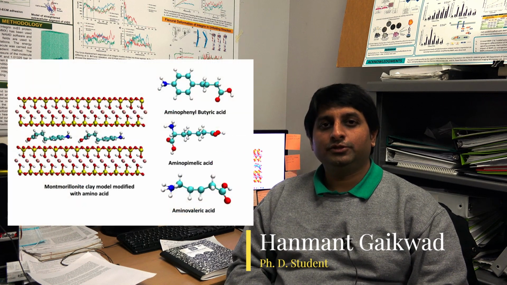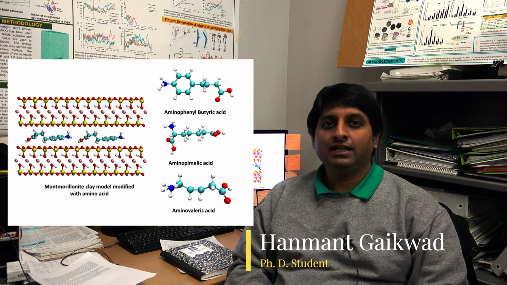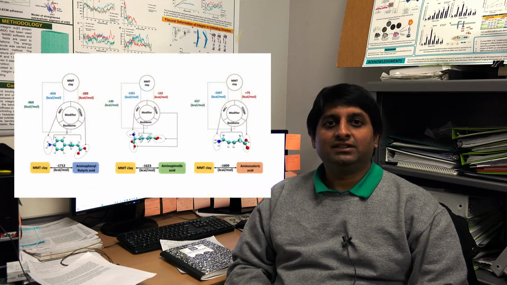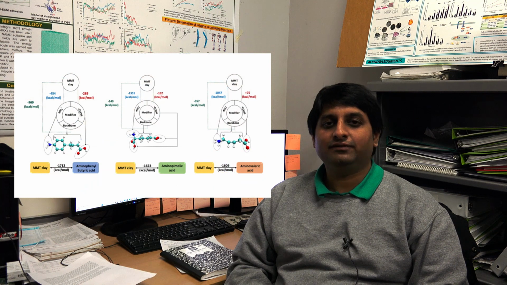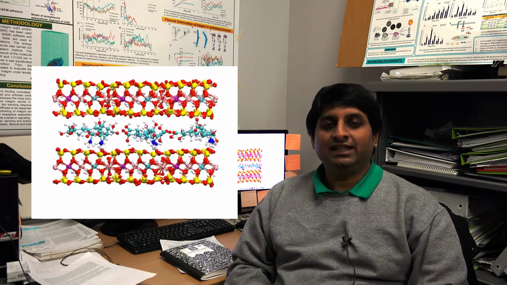So to understand the mechanical behavior of the scaffolds modified with the different unnatural amino acids, we first used the computational approach where we built the atomistic models for the clay and different amino acids and carried out the molecular dynamic studies. Here we observed the non-bonded interaction is higher for butyric acid and clay, which resulted in higher mechanical properties for the scaffold. At the same time, we observed the increasing d-spacing for the clay models modified with the different amino acids, which is dependent on the length of the hydrocarbon chain and the functional groups in the amino acids.